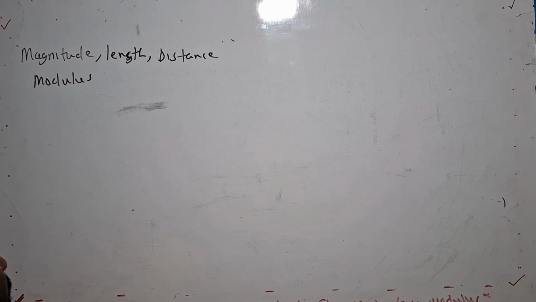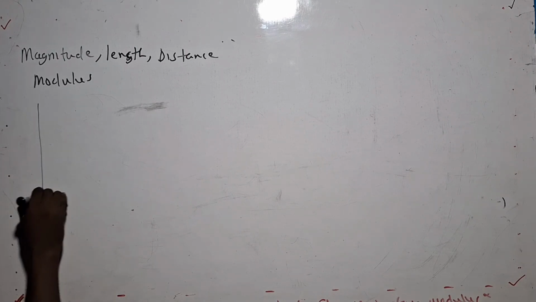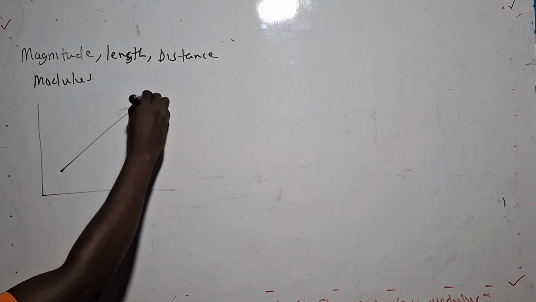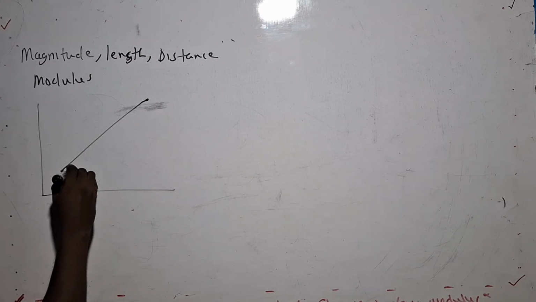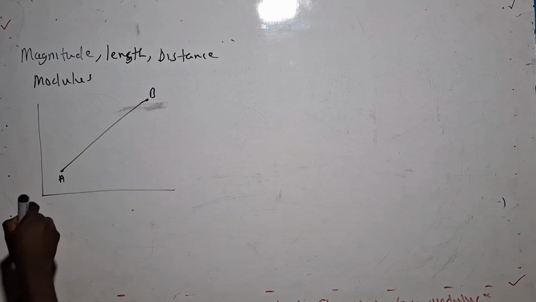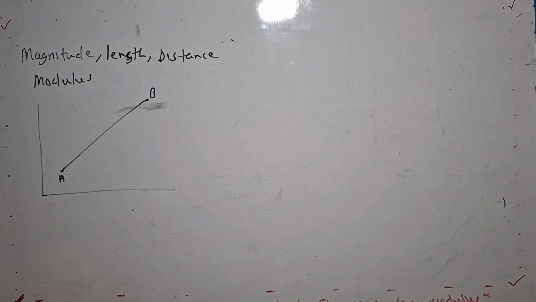Now, how do we find the length of a line? It has its own formula, but you have to understand how the formula was deduced. So let's say we have this point on our number plane, A, and we have our B. Anytime we plot any point, we plot the x-axis against the corresponding y-axis.